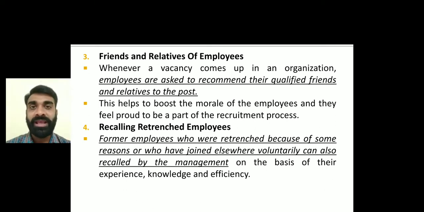Like suppose I'm working in a divine school, right? Now we have a vacancy in any of the subjects, whether it is commerce or science. So if any of my friends or relatives are interested, obviously I will call them and tell them, yes, we have a vacancy in our school, you can come for the interview. If you are suitable, then yes, you will be selected, right?